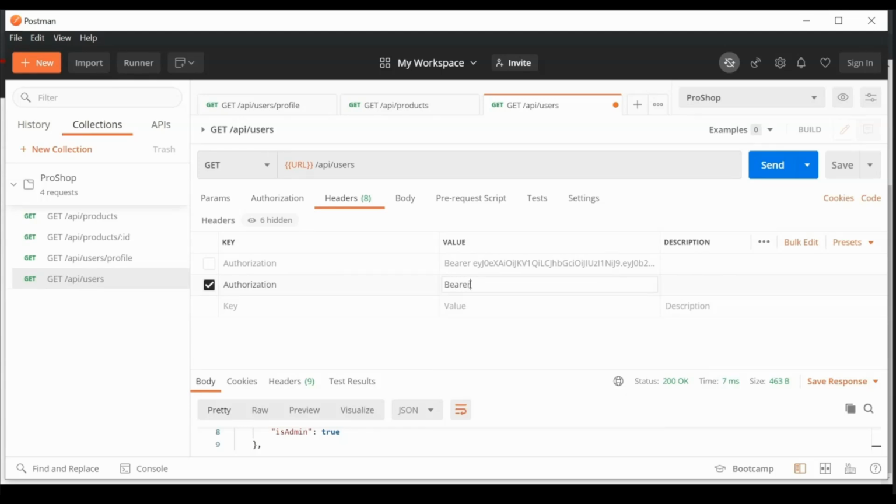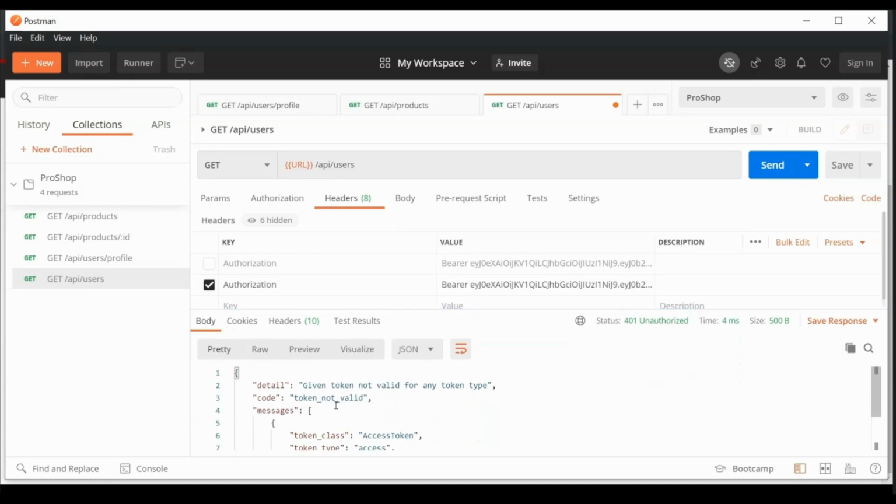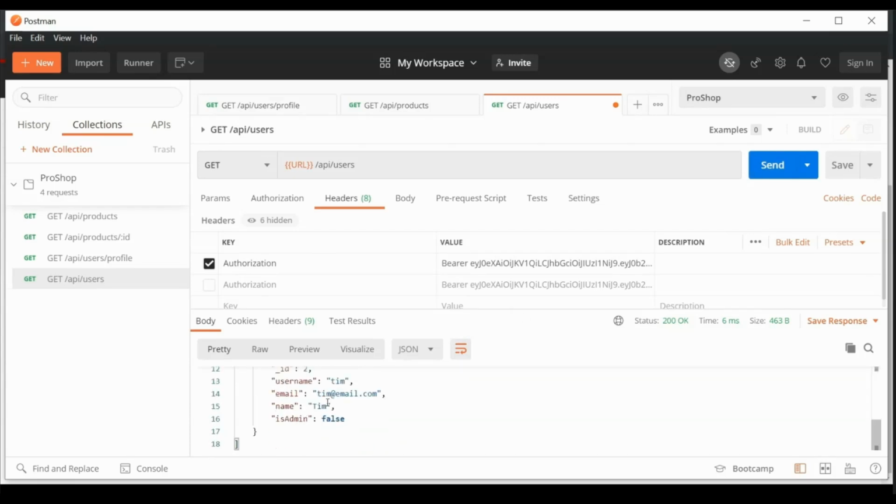So if we add in the bearer token, we'll send that. Now if we send the data as Tim, we don't get access to this. So it says that we don't have a valid token. But if we turn off Tim's token and send it from Dennis's token, so my token, I have full access.